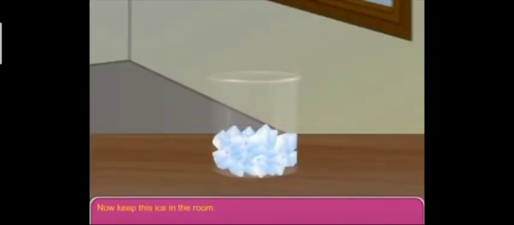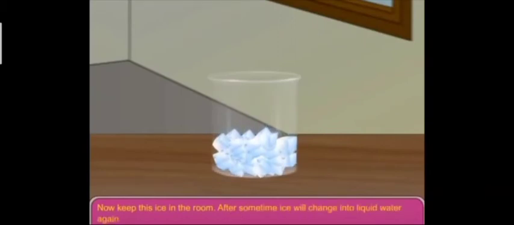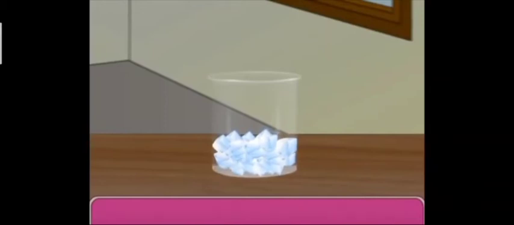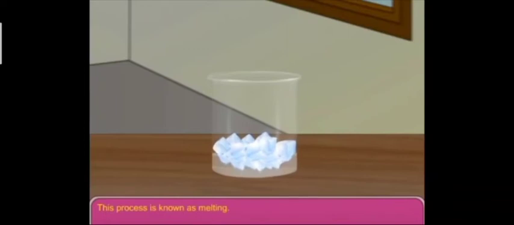Now keep this ice in the room. After some time, ice will change into liquid water again. This process is known as melting.